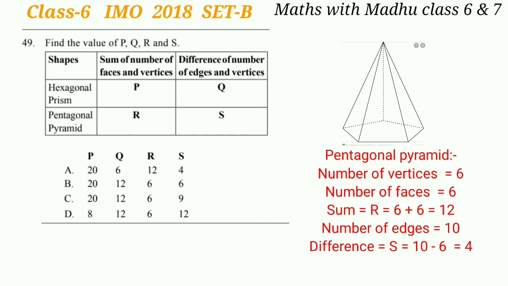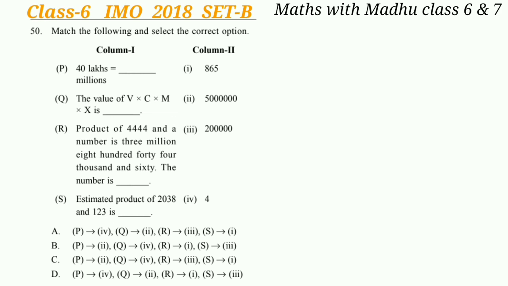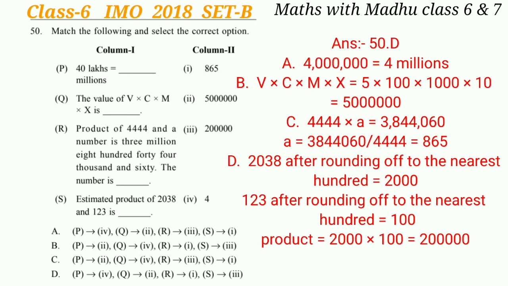Now coming to question 50. Match the following and select the correct option. P: 40 lakhs is equal to dash millions. It will be 4 millions. Now Q: the value of V multiplied by C multiplied by M multiplied by X is dash. The value of V is 5, C is 100, M is 1000 and X is 10. So their multiplication will be 50 lakh.